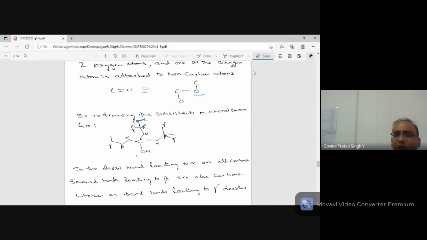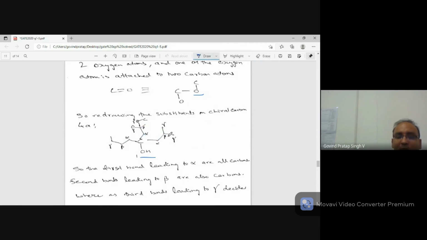So at the first bonding, we saw very clearly that this one got first priority. Now I'm going to the second priority. The first one was carbon, first one was carbon, first one was carbon. So all the alpha positions led us to carbon. Now let's go to beta. Beta here carbon, beta here carbon, beta here carbon. Again, I cannot make out, because all the beta positions have just 1 carbon atom.